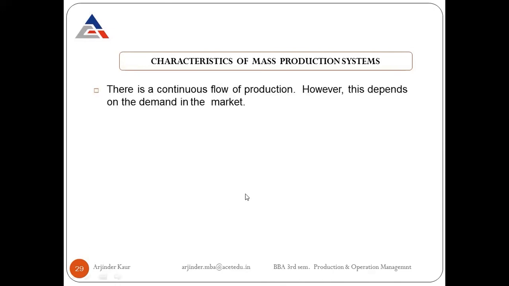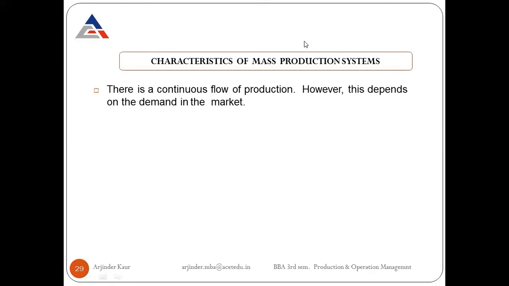So the characteristics of mass production system: because this is a continuous production system, there is continuous flow of production. However, this depends on the demand in the market. In generally, in the production of these types of items, the production process is continuous. But it again depends upon the demand in the market.